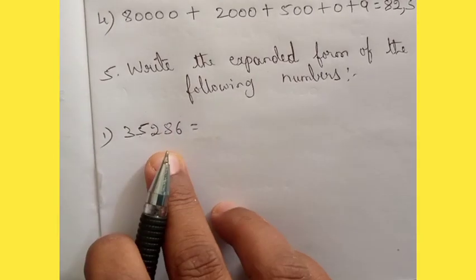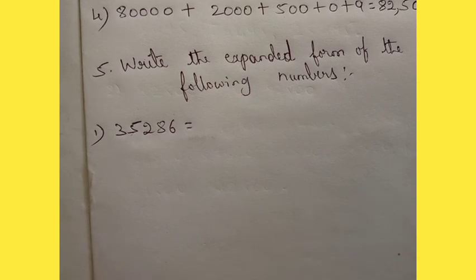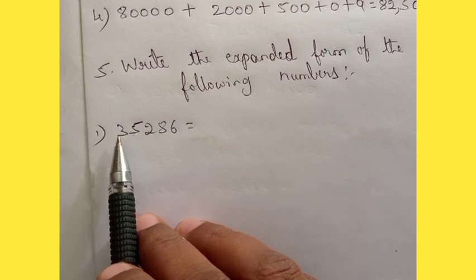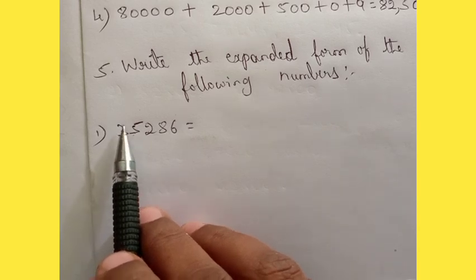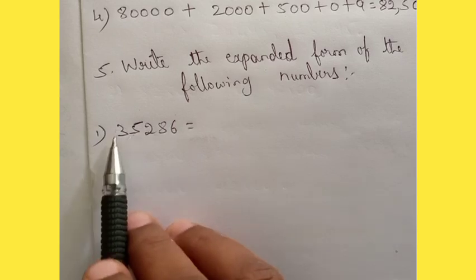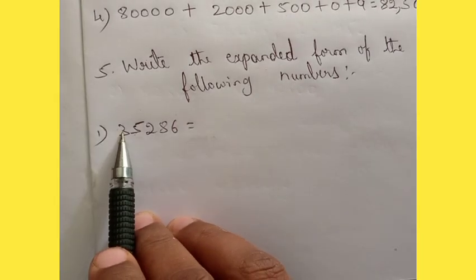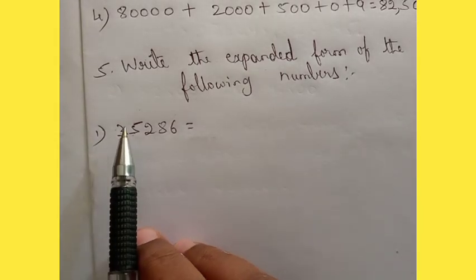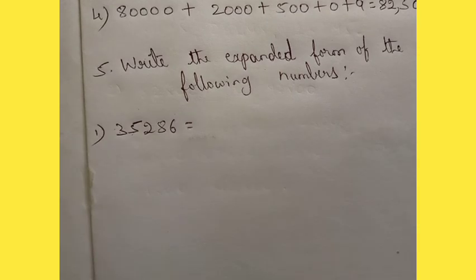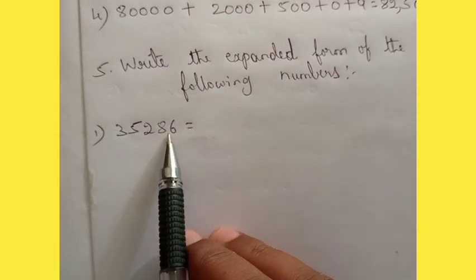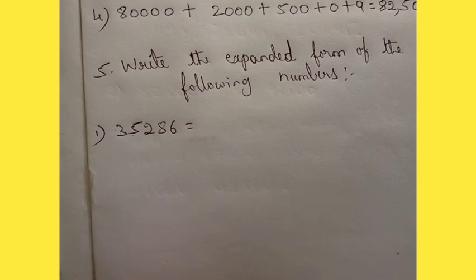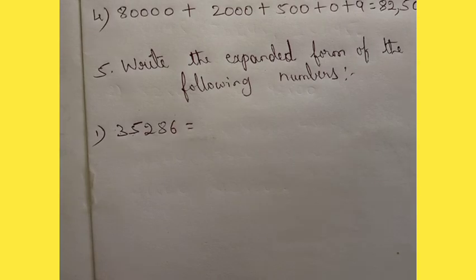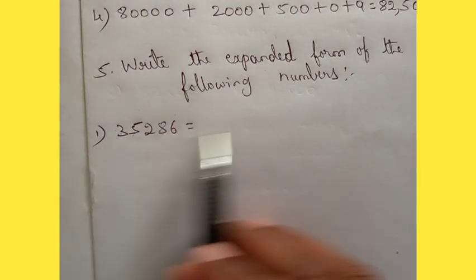So now while writing the expanded form, you are not going to start from ones place. You have to start from the 10,000 place, the first number they have given. So start from the left hand side. Okay, dear children, understood no? When you write the place value of the number, you start from the ones place. But whenever you write the expanded form, start from the left hand side.